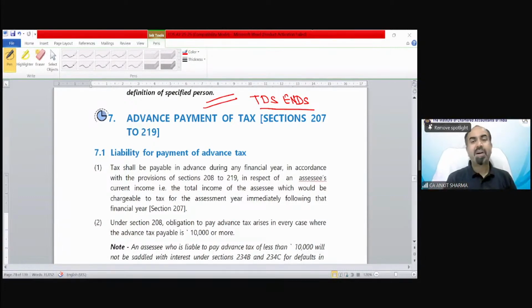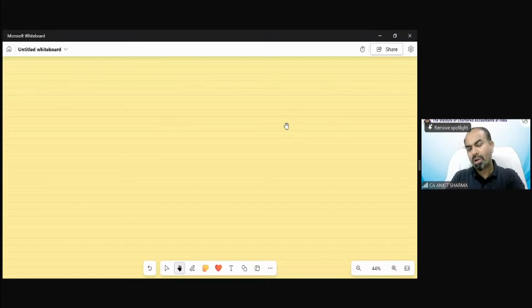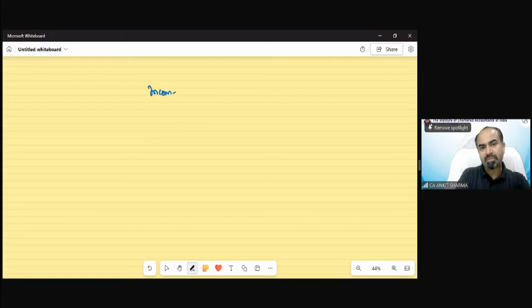Now, what is advance payment of tax? Section 207 to section 219. This is a very logical concept. These are all types of collection that we are discussing. The general rule was that the income of the previous year is going to be taxed in the next year, that is our assessment year, as the charging section 4 explained to us earlier in the basic concept of it.